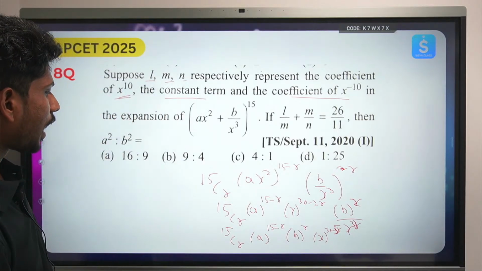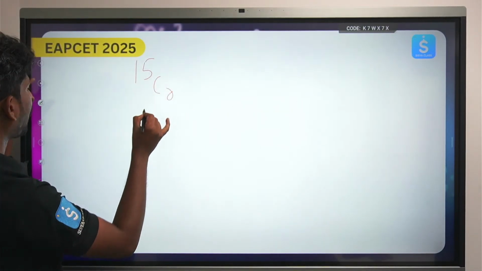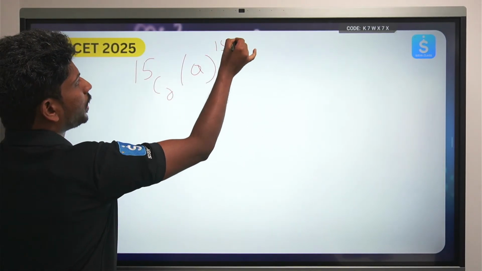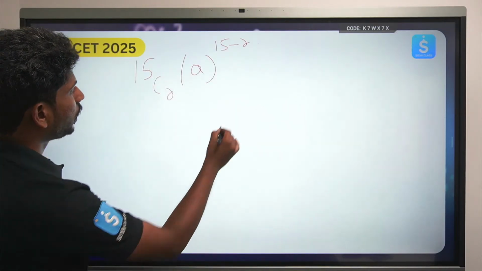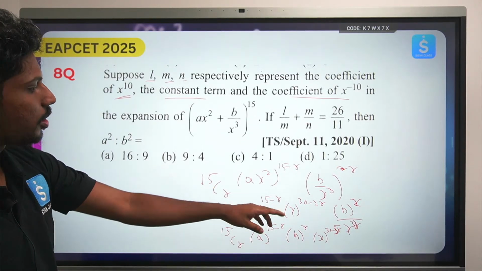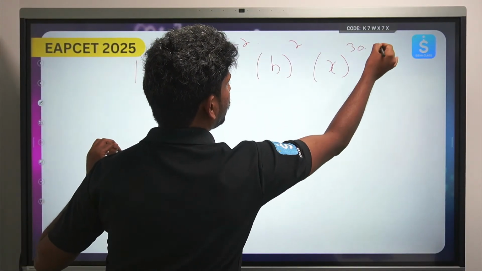So finally I have 15Cr a to the power 15 minus r into b to the power r into x to the power 30 minus 5r.